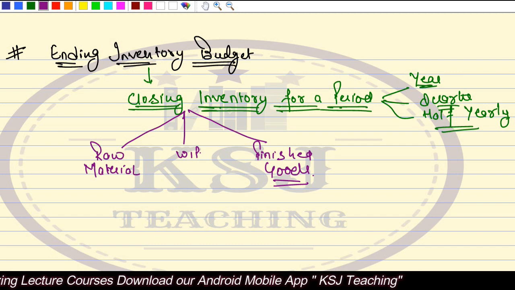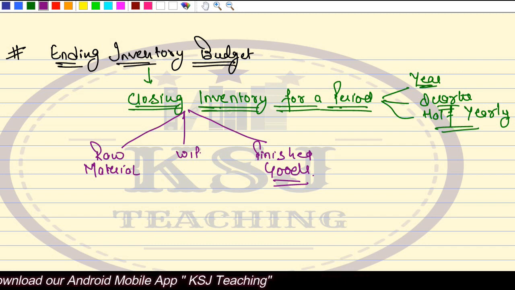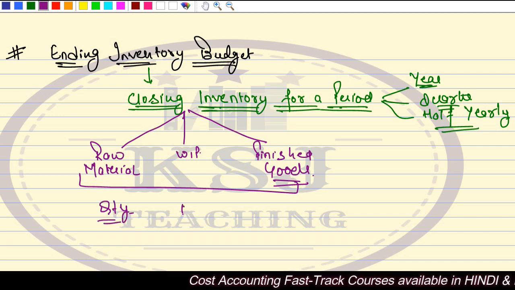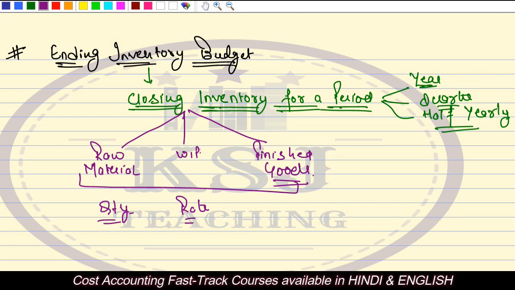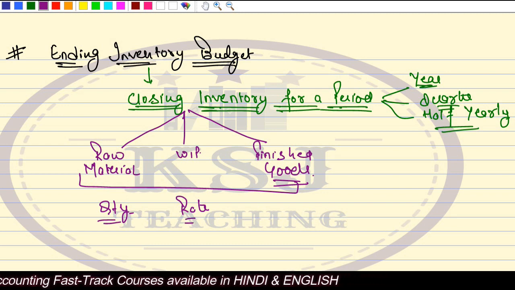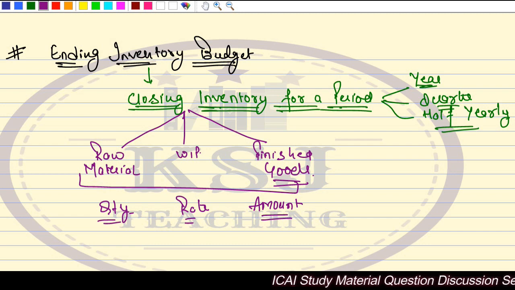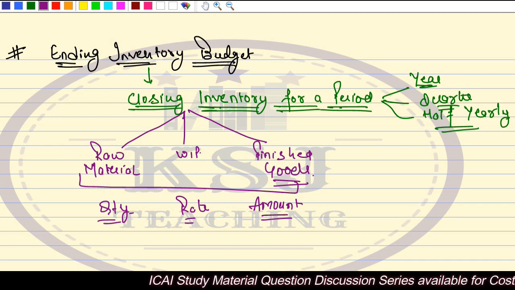Basically, it will depend upon the information, right? That in the first quarter, for this raw material, this much is the quantity, this much is the rate, this much is the amount. So we can take here the quantity, and the rate at which it is lying. We have already discussed the LIFO-FIFO method, remember, in material costing. Then the amount of the closing inventory. There we studied how the value of the closing inventory is to be calculated when we discussed the first in first out method, last in first out method, and the weighted average method.